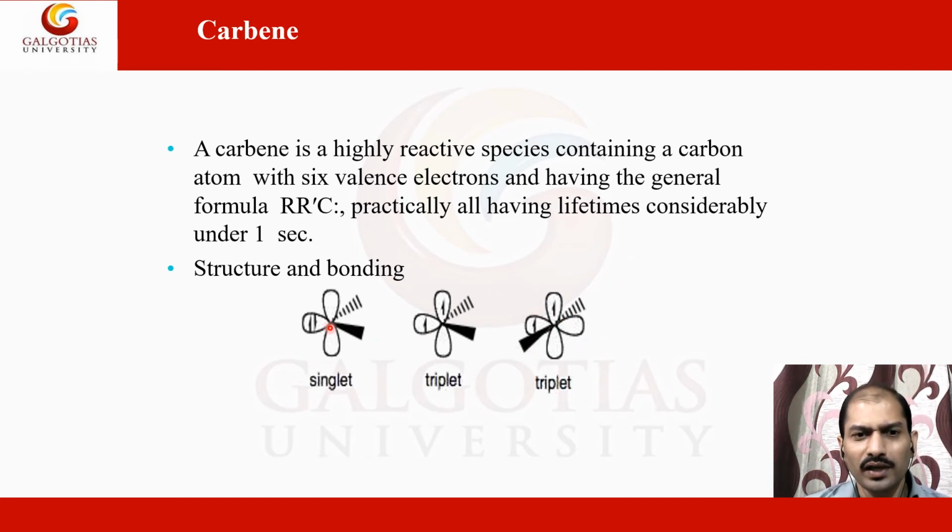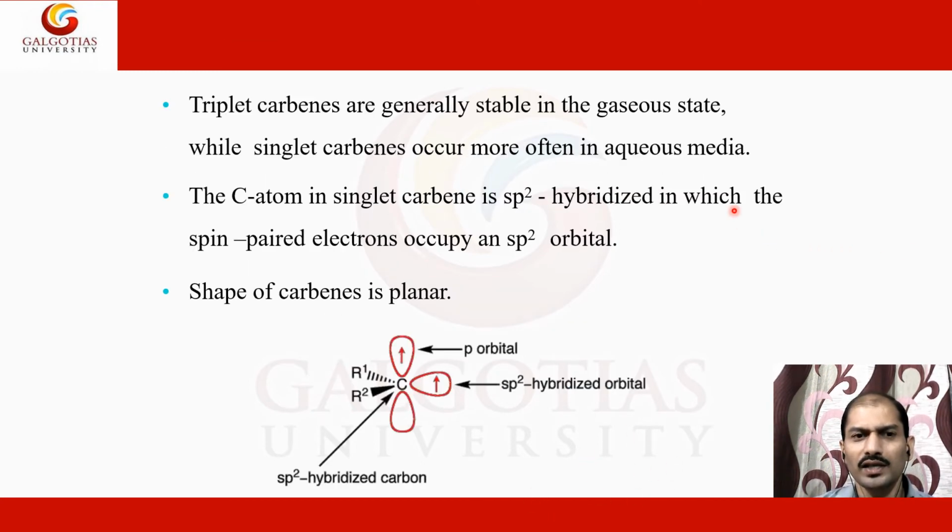The total spin in the singlet carbene is 0 because the spins cancel out. In the triplet there is a net spin, whatever the direction, clockwise or anti-clockwise. So these species are paramagnetic, while singlet species are diamagnetic. Because triplet carbenes are like free radicals, electron spin resonance techniques, generally called ESR, can be very useful to identify the triplet carbene. These are the detection methods.